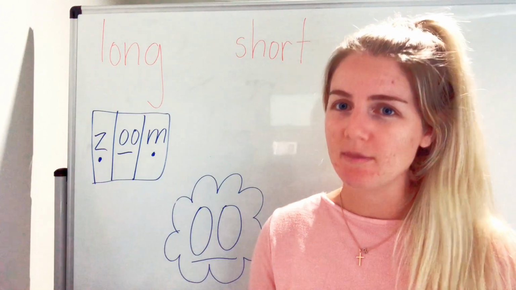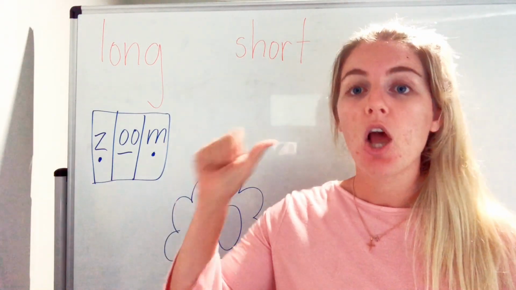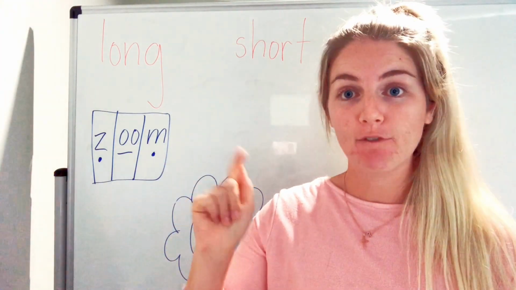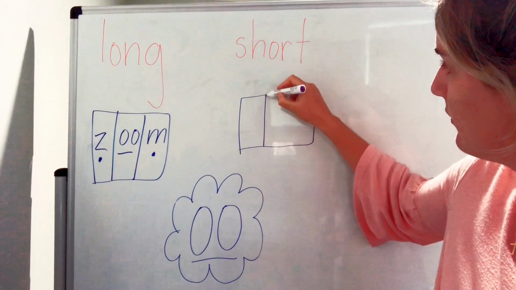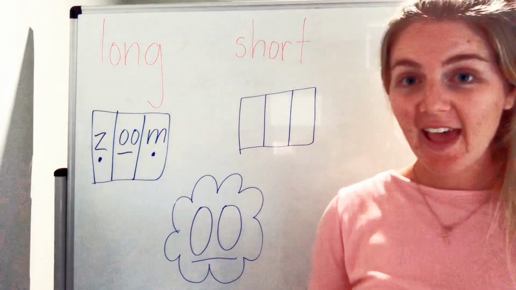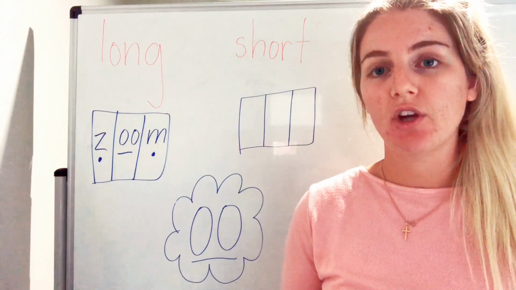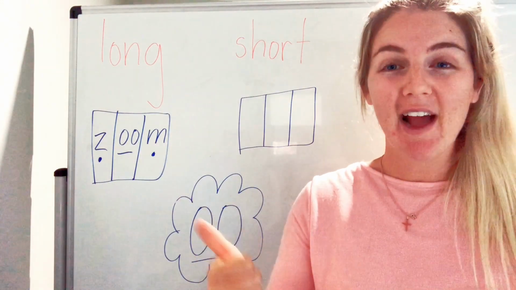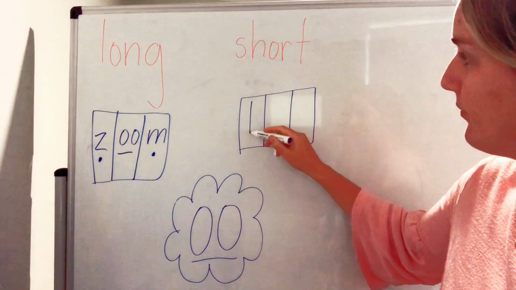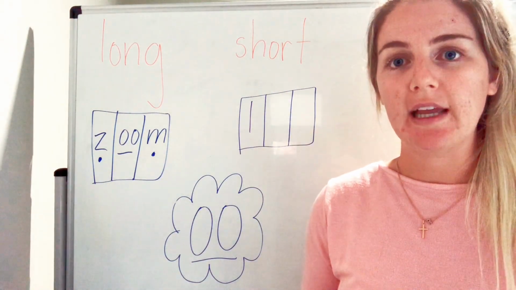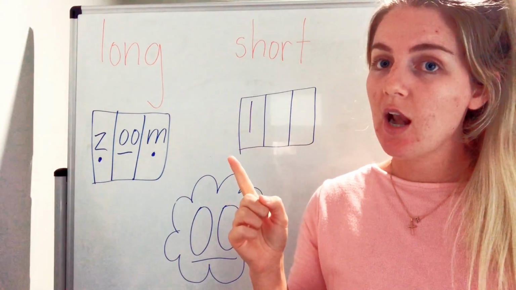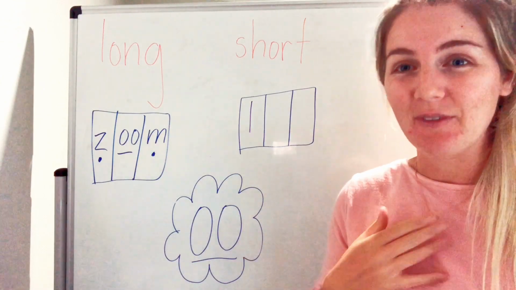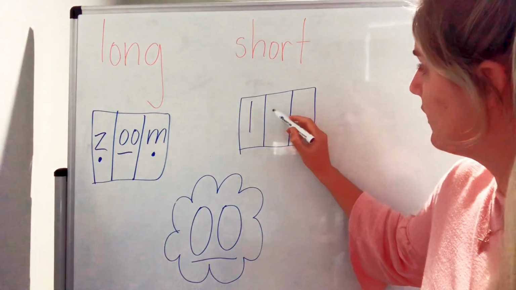Okay, how many phonemes in the word look? L, oo, k. 3. We need 3 phoneme frames. Can you do that for me? Excellent. Now, what is the first phoneme you hear in the word look? L. Oh, that's right, grapheme L. What is the second phoneme you hear in the word look? L. Oo. Do you think it's our vowel digraph? Me too.